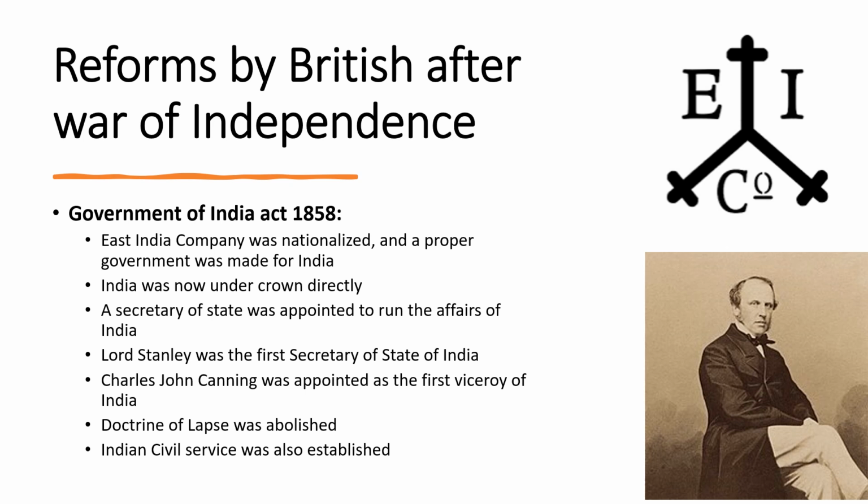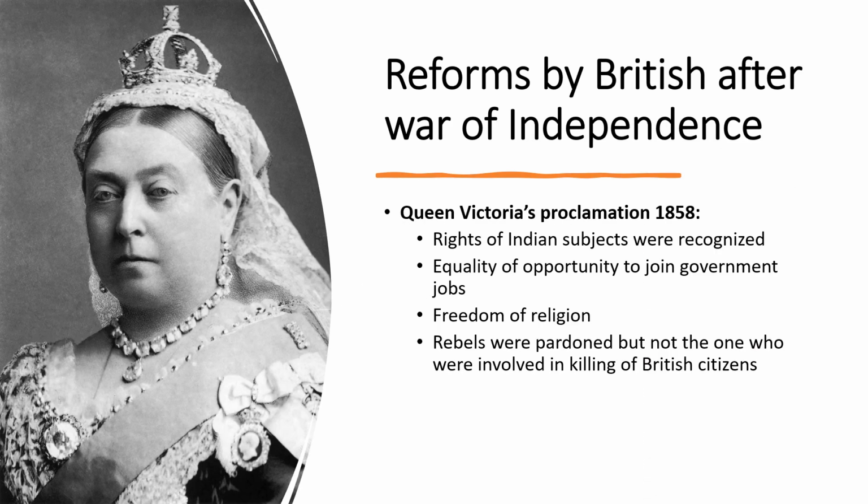The Doctrine of Lapse, which was introduced by Lord Dalhousie to annex all the princely states with the British state in India, was abolished, and the Indian Civil Service was also established to run the affairs of India. So this was the first step taken by the British after the end of the War of Independence. Another thing done by the British was that Queen Victoria's Proclamation was given after the War of Independence.